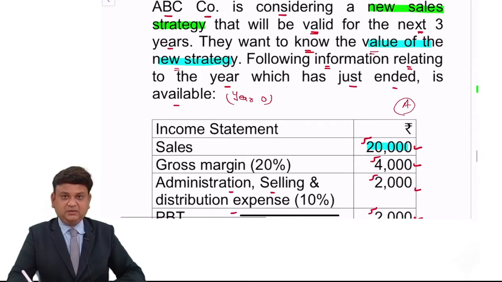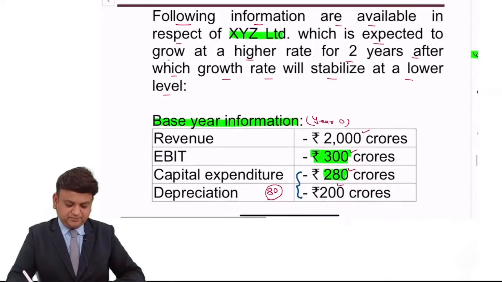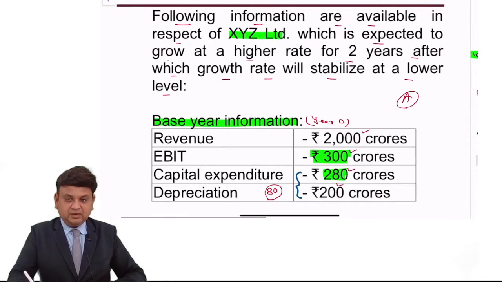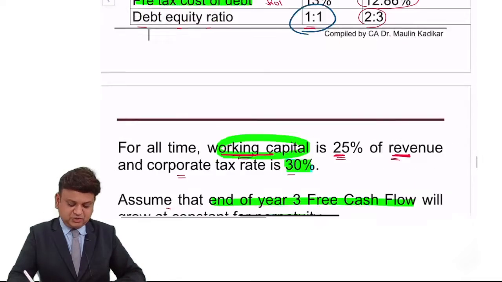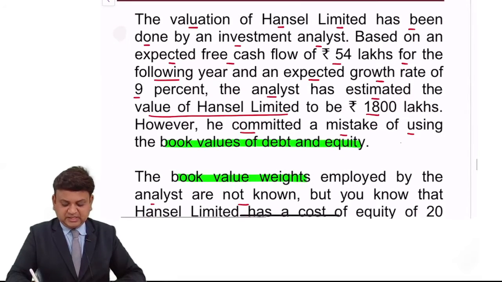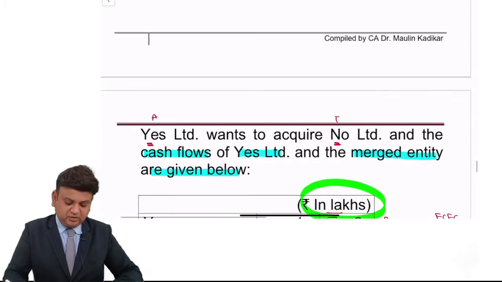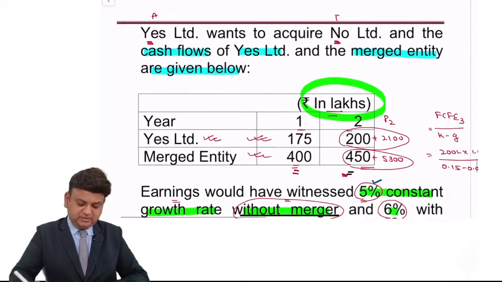Very important question. Valuation of the equity share based on free cash flow for equity approach. Value of the firm using free cash flow for firm approach. This is again an important question. Calculation of the weighted average cost of capital on market value from book value.